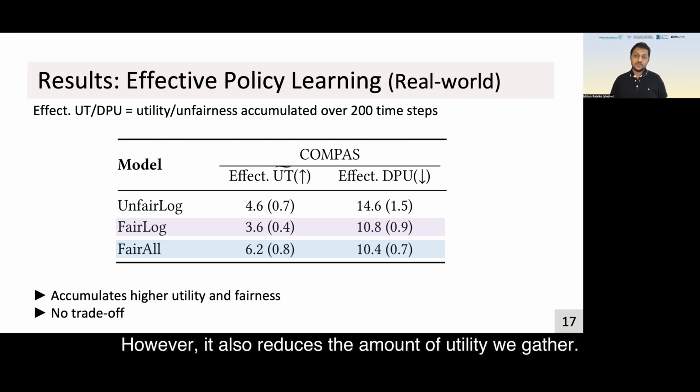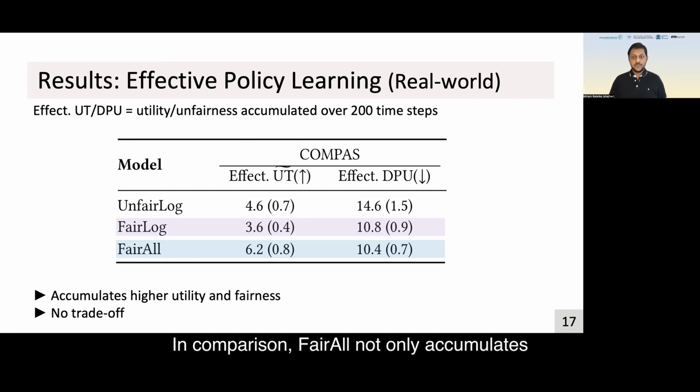However, it also reduces the amount of utility we gather. In comparison, FairAll not only accumulates a lower amount of unfairness than FairLog, but it can also gather more utility than UnfairLog. So we see no trade-off between utility and fairness that is accumulated during the training process.